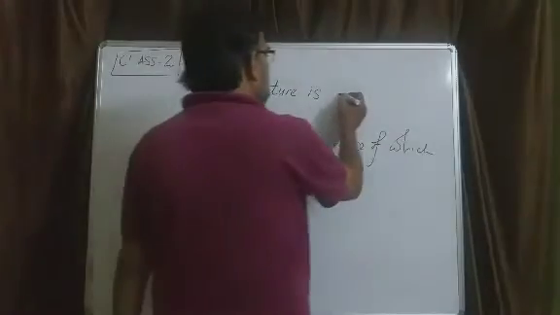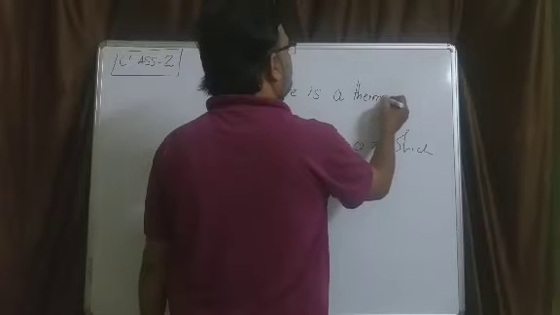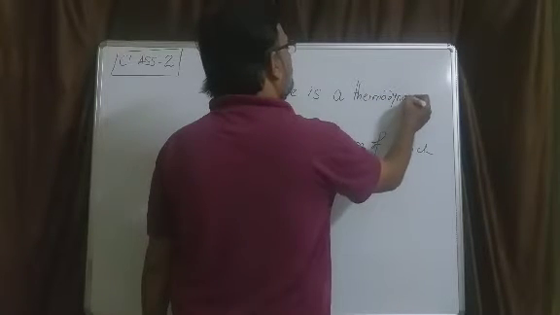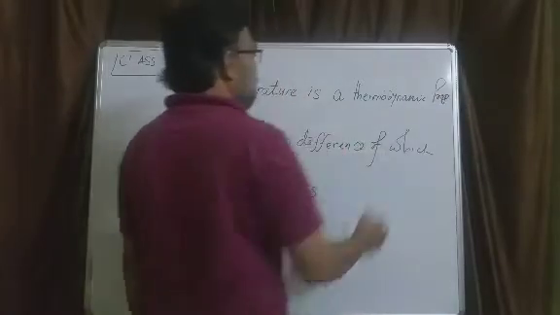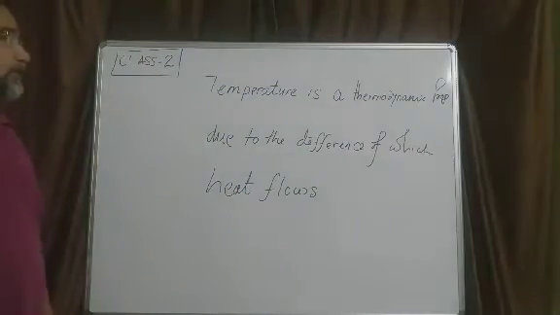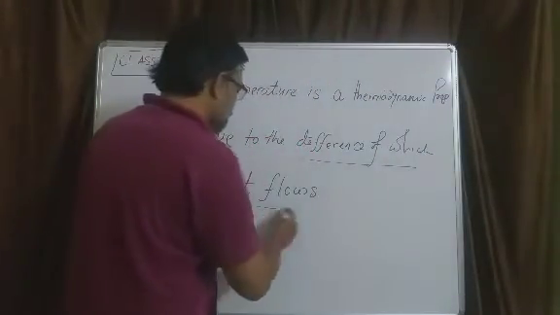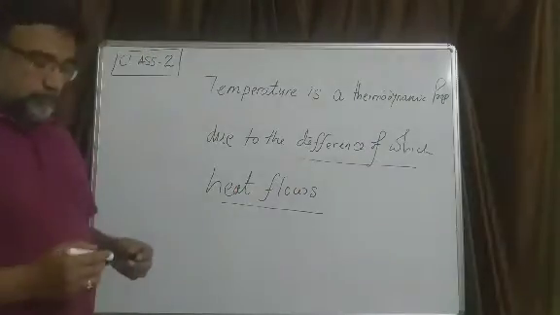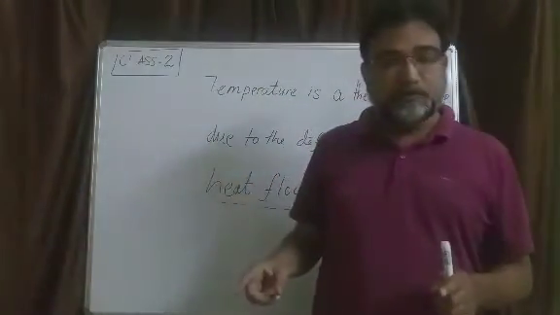So temperature is a thermodynamic property due to the difference of which heat flows. So heat has to flow, and it flows due to temperature difference.